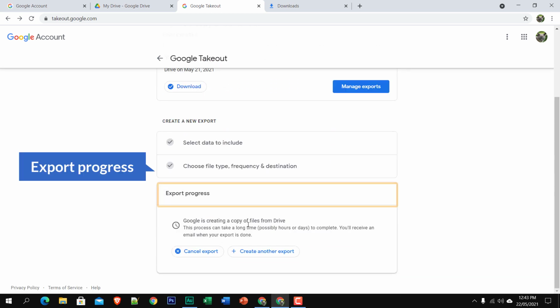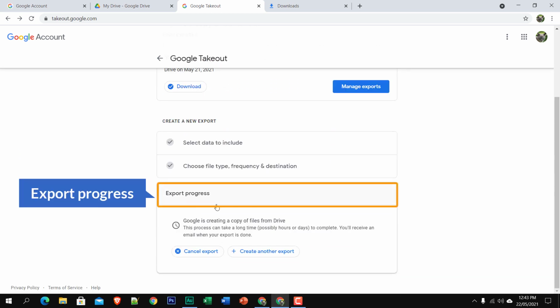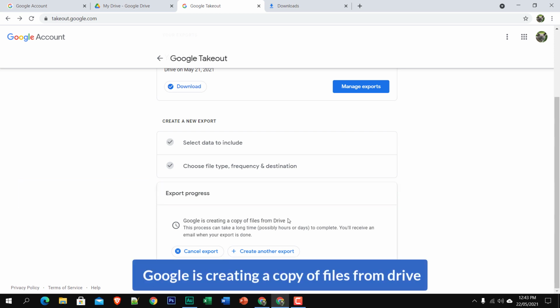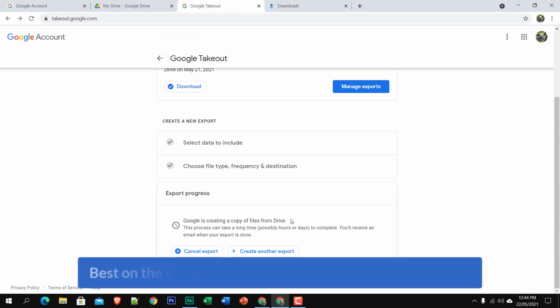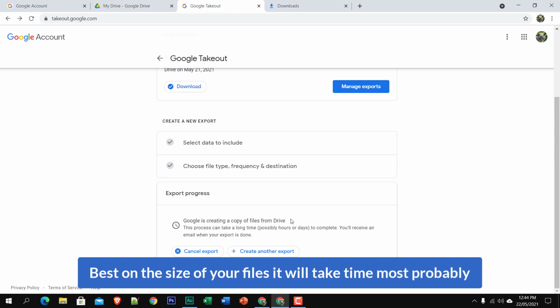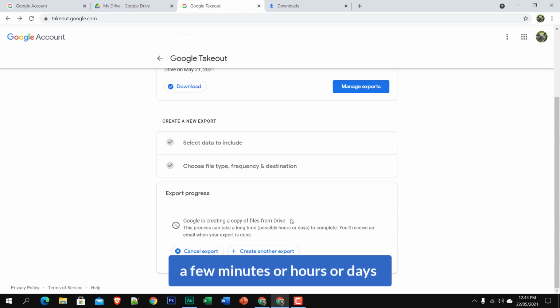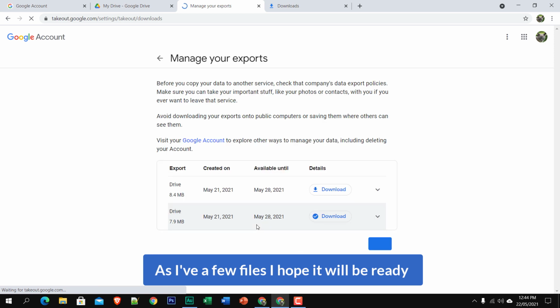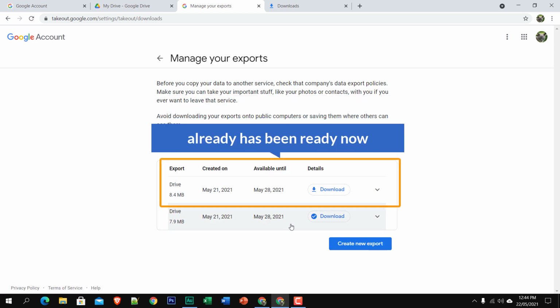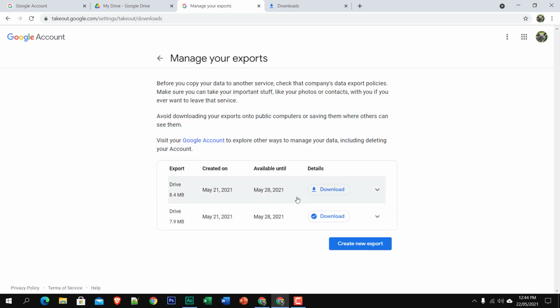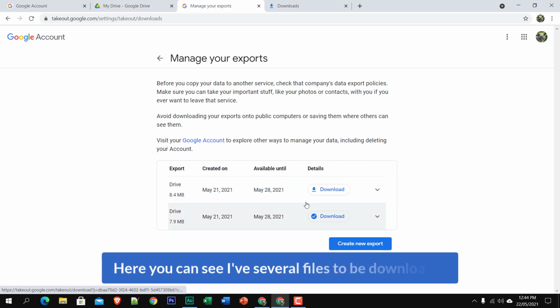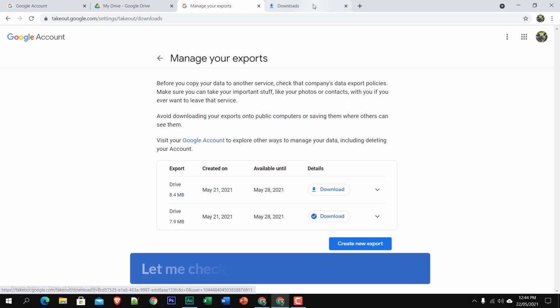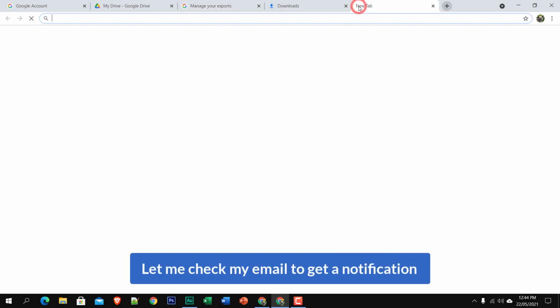and here you can see the export progress. Google is creating a copy of your drive based on the size of your files. It will take time, most probably a few minutes or hours or days. As I have a few files, I hope it will be ready. Already it has been made ready now. Here you can see I have several files to be downloaded, and let me check my email to get a notification.